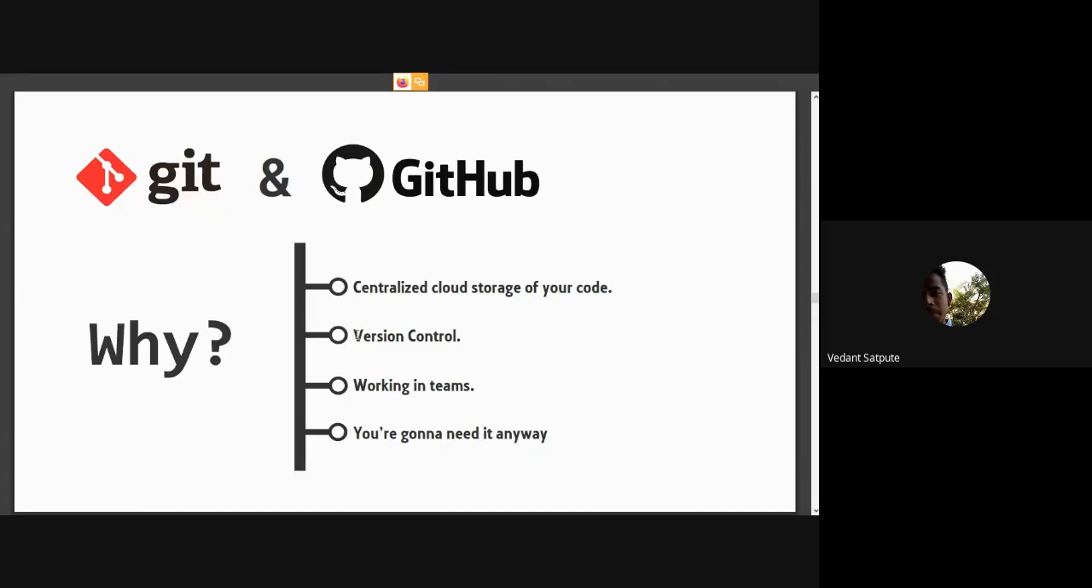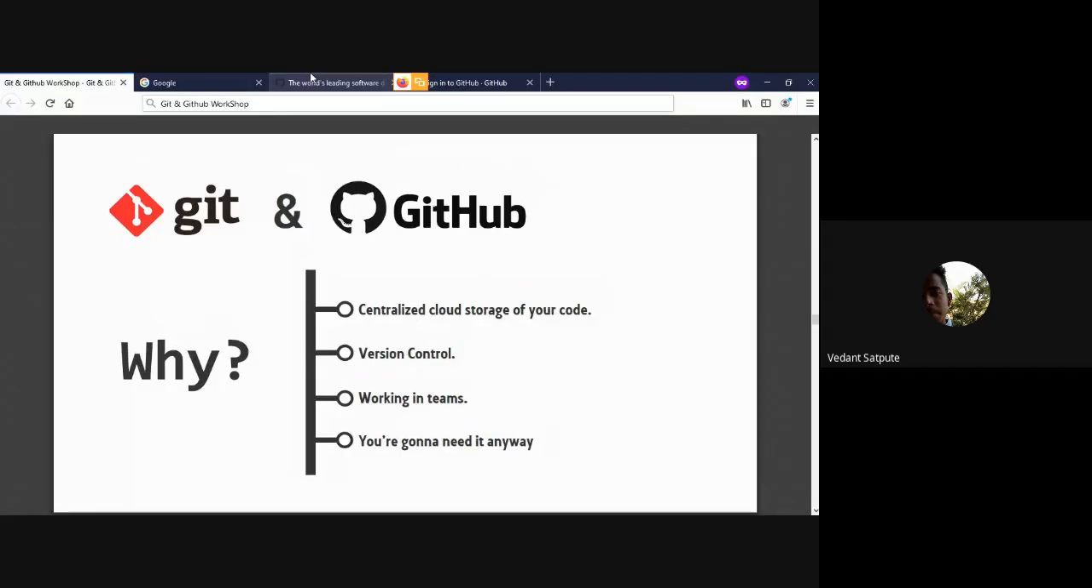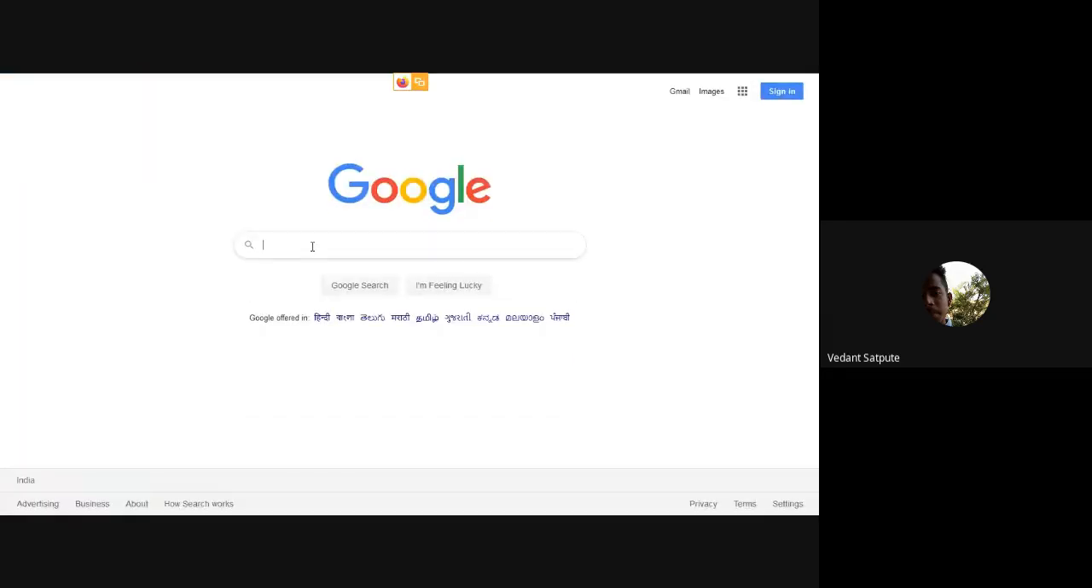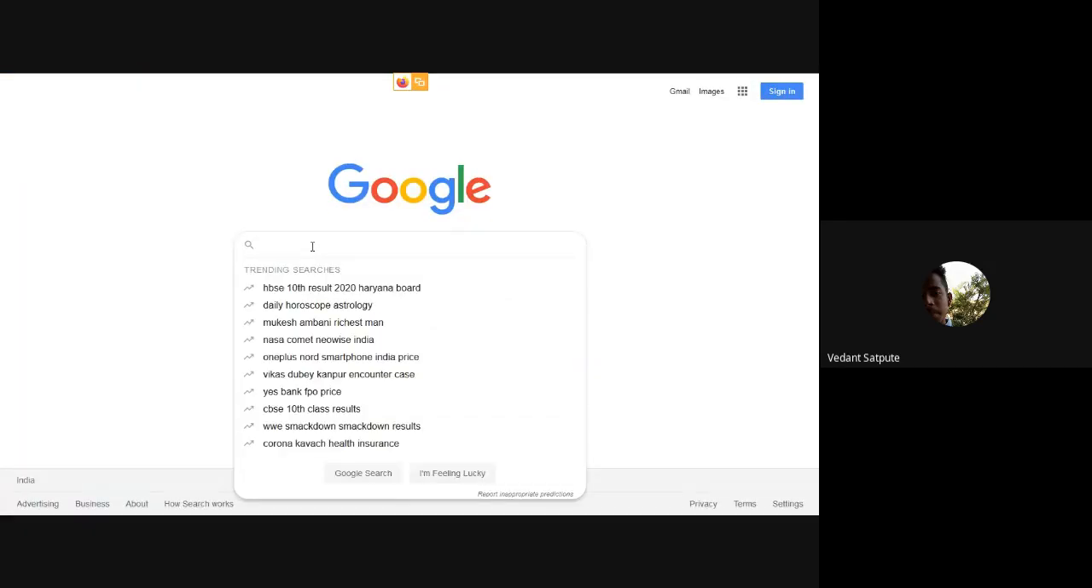Also, it has a version control system that we talked about just before starting, and it helps with code sharing. That means we can work in teams and share code with each other, and also look at what changes a team member made. And you are going to need to learn this anyway if you are in the computer field. Why is that? Because if you are a programmer, then look at this.